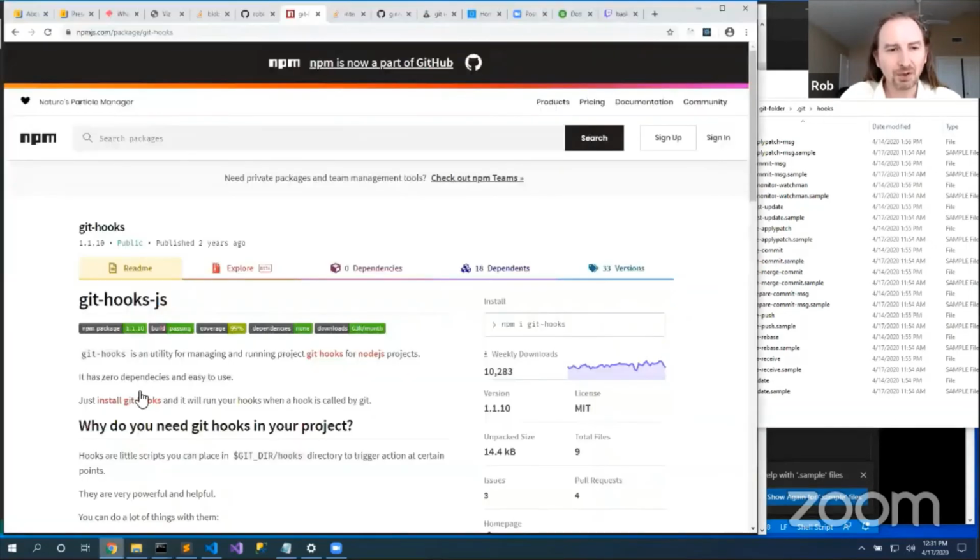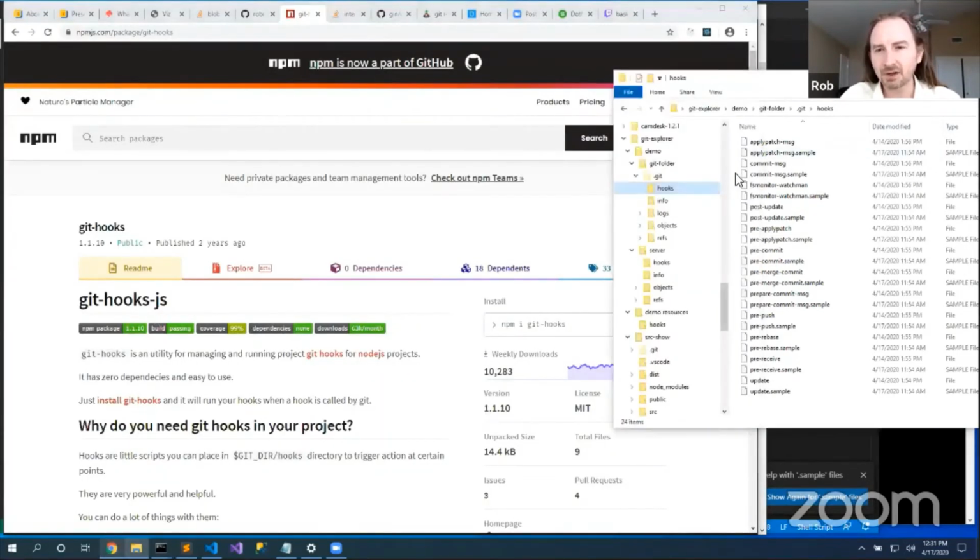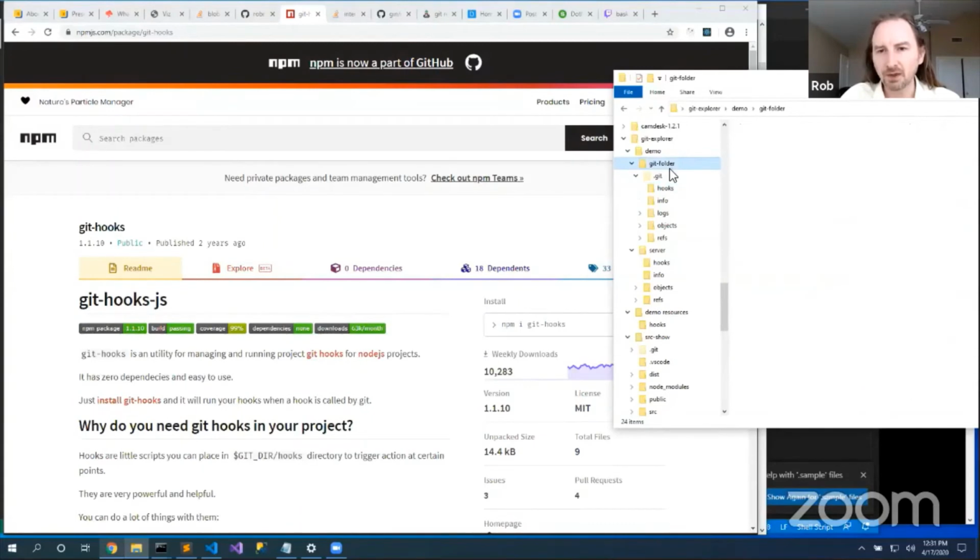What's really cool about this Git Hooks package is as it installs, it copies files into place that are just small shims into a folder inside my project. So then this folder inside my project will get versioned with my project. So now because my scripts are out here, everything is fine. Git Hooks is a great way to start to